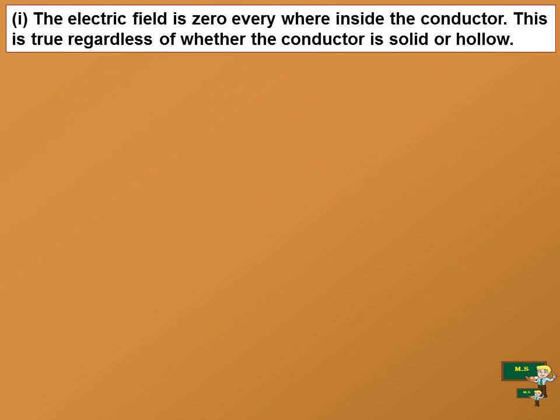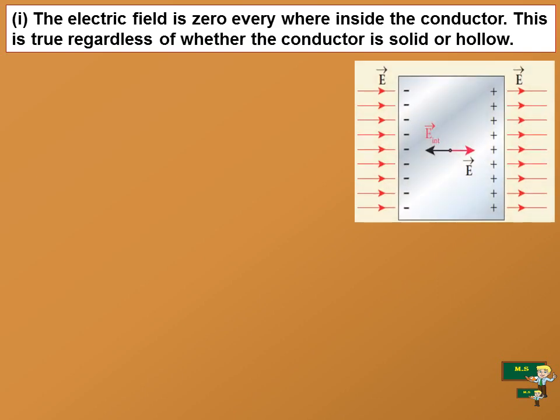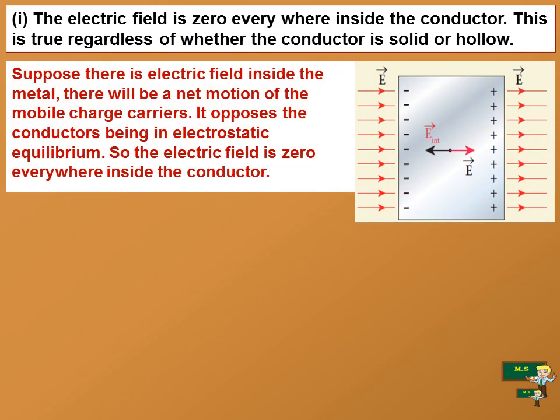Then, the electric field is zero everywhere inside the conductor. This is true regardless of whether the conductor is solid or hollow. Suppose there is an electric field inside the metal, then there will be a net motion of the mobile charge carriers. It opposes the conductor being in electrostatic equilibrium. Because this minus opposes the plus and this plus opposes the minus. So the electric field is zero everywhere inside the conductor.